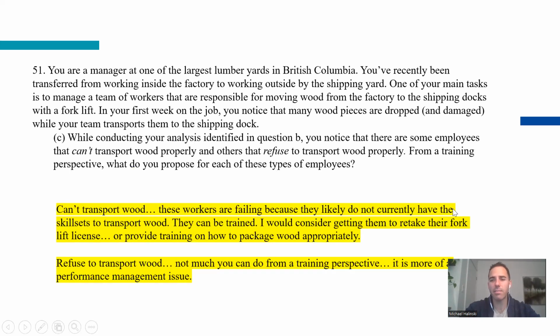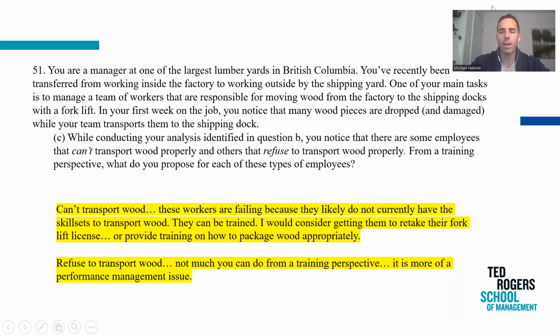Part C is probably my favorite part to this question. It involves a little bit more application. Part B was a good one too, because it had that trick, but part C is my favorite part to this here. So while conducting your analysis, you identified in part B, you notice that some of your employees can't transport wood properly and others are refusing to transport wood properly. Okay, so it's this idea of I can't versus I don't want to. So from a training perspective, what would you propose to do for each of these types of employees?